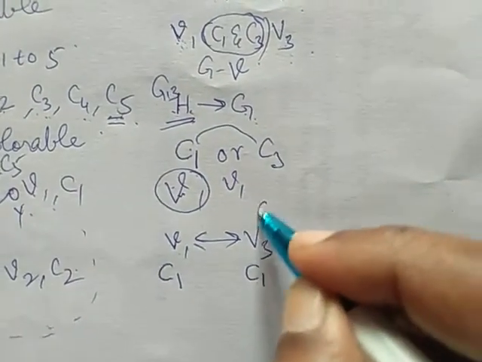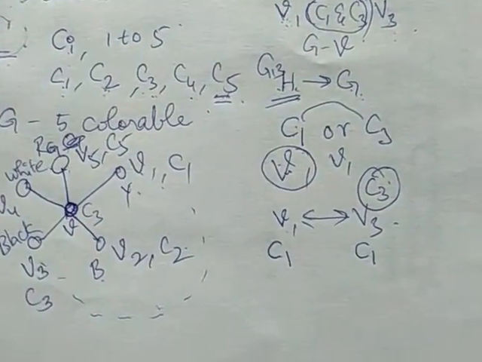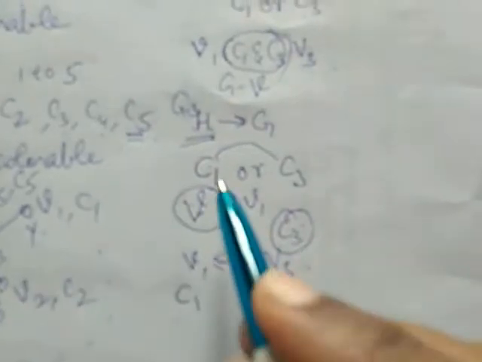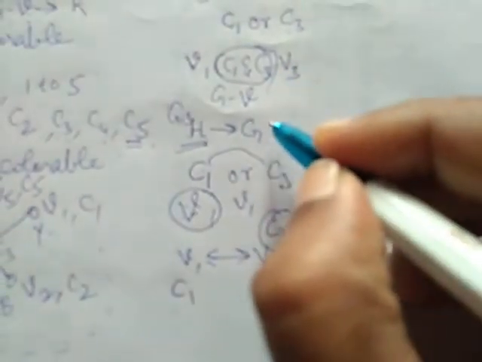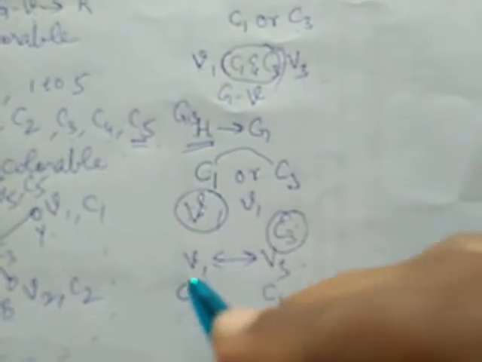Hence, C3 is left out now, and we can color this vertex V using C3. Why are V1 and V3 not adjacent? Because we already said there does not exist a path from V1 to V3 using the vertices colored C1 and C3. If there does not exist a path, obviously V1 and V3 are not adjacent to each other.